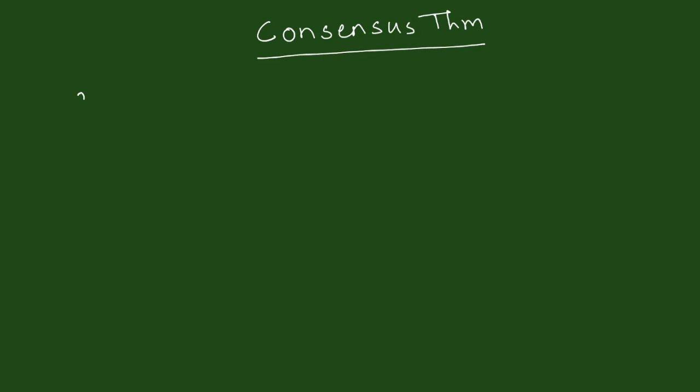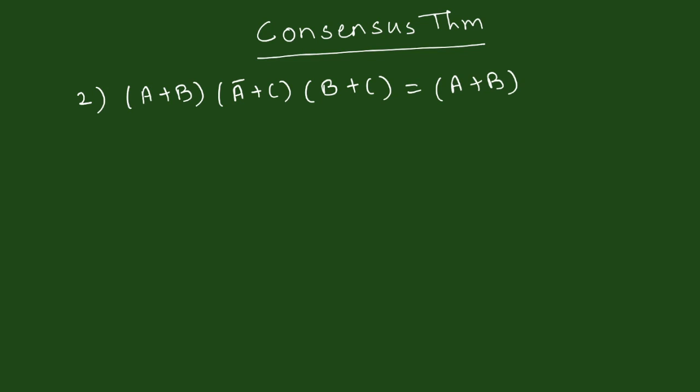Let us have a look at second statement of the consensus theorem. It says A plus B and A bar plus C and B plus C is equal to A plus B and A bar plus C. We know that y and 0 is always equal to 0, whereas y and 1 is always equal to y.